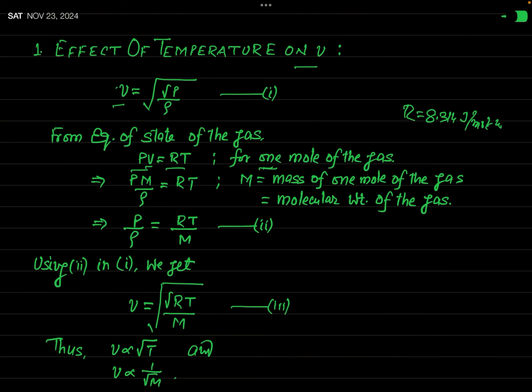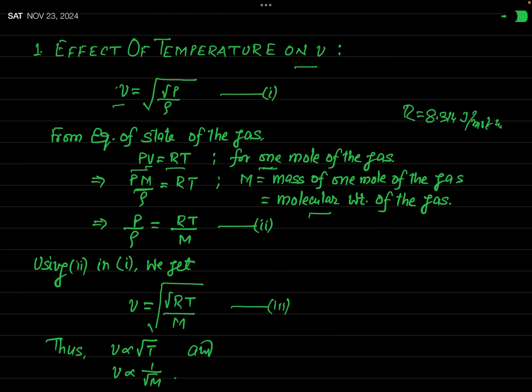Now, you know that volume is simply equal to mass divided by density. Here, as we have considered 1 mole of the gas, this capital M represents the mass of 1 mole of the gas. But you know, the mass of 1 mole is simply called molecular weight. So this M is the molecular weight of the gas, okay?